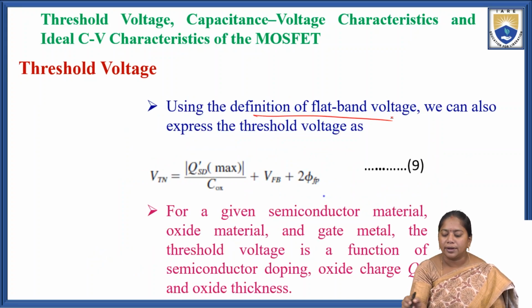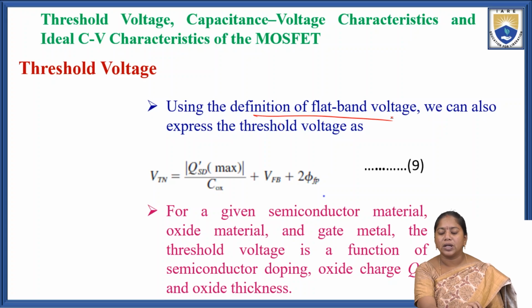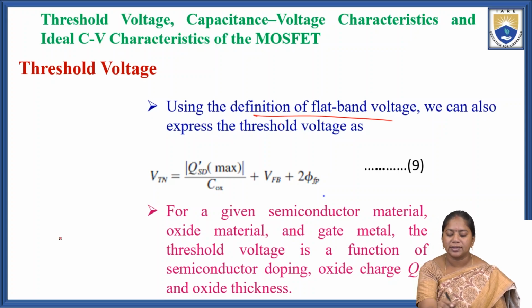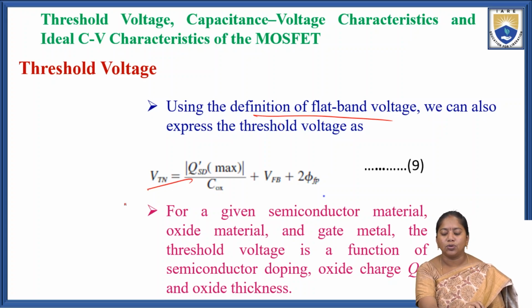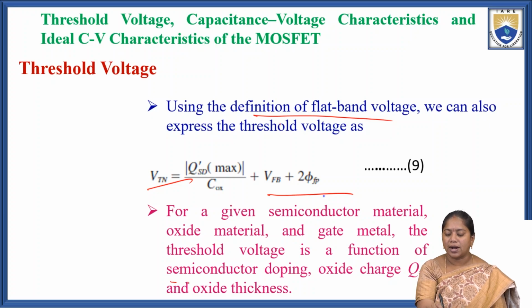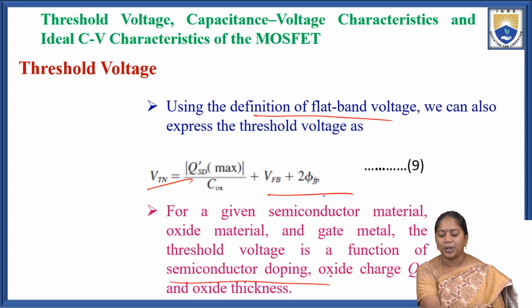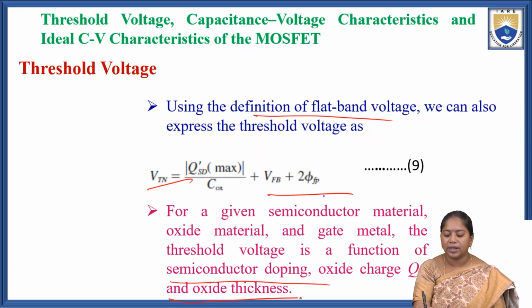So using the definition of the flat band voltage, we can also express the threshold voltage as VTN equal to QS dash maximum divided by COX plus VFB plus 2 phi FP. For a given semiconductor material, oxide material and gate material, the threshold voltage is a function of the semiconductor doping, oxide charge and oxide thickness.